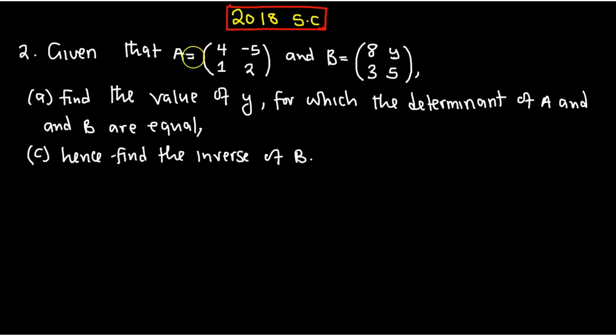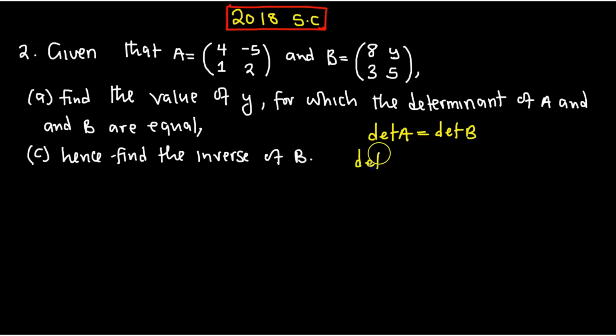So if we are to find the determinant of A, we can't find it here because there's a variable, which is Y. But for B, we can find the determinant. For us to find the value for Y, we need the determinant. Now, how are we going to find it? We are going to find the determinant by using B. So, the determinant of A is equal to the determinant of B. As we find the determinant of B, we have the determinant of A.